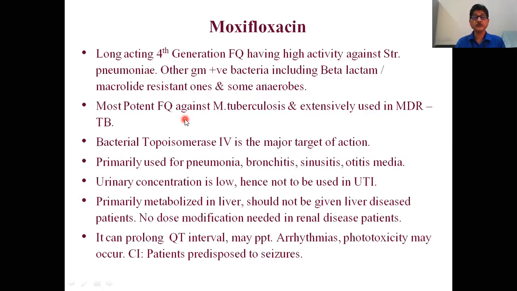It is the most potent fluoroquinolone against Mycobacterium tuberculosis and extensively used in multi-drug resistant tuberculosis. It acts by inhibiting bacterial topoisomerase in the gram-positive organisms. So it is effective against gram-positive organisms because its major target is topoisomerase 4.